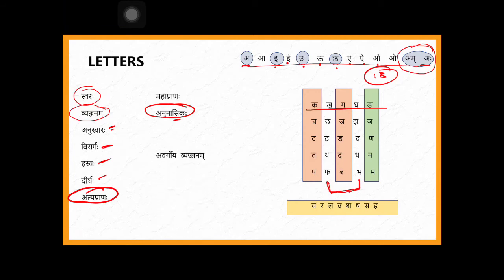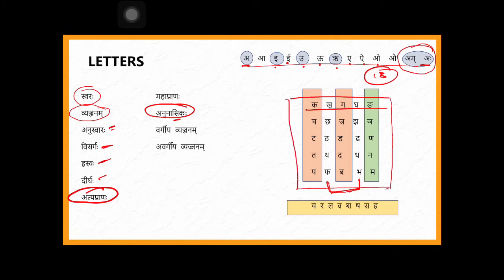These letters are called avargiya vyanjana. And all of them, ka to ma, this is called vargiya vyanjana. Why is this vargiya vyanjana? Because it's in a varga. Varga means square. You see here 1, 2, 3, 4, 5 letters, here 1, 2, 3, 4, 5 letters. So 25, 5 on each side. Each line is 5, so it is a square. The square is called varga in Sanskrit. So these vyanjanas are called vargiya vyanjanas. These letters are not in a varga, so they are called avargiya vyanjana. So these are all about the letters.